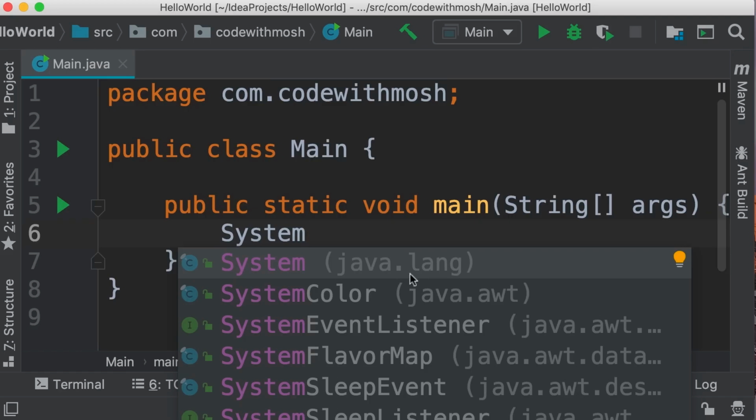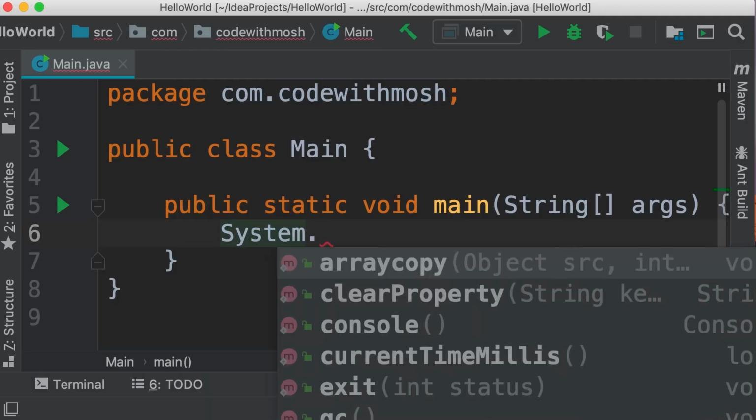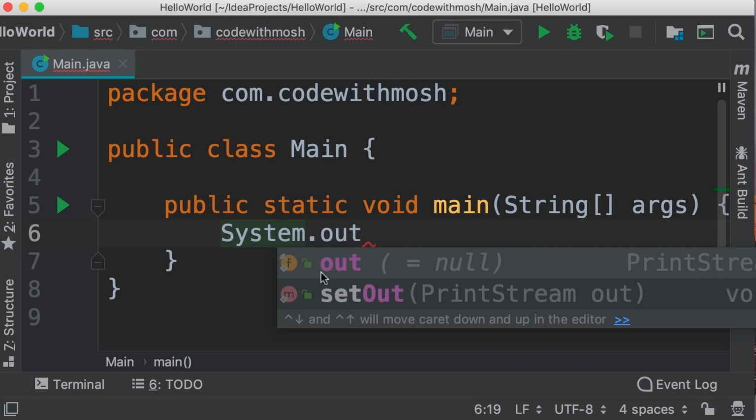or language. Also, look at this icon on the left side. This indicates a class. Now, inside this class, we have various members. We can use the dot operator to see the members defined in the system class. Now, the member that we're going to access is out. Look at the icon of this member. It's F, which is short for field. We're going to talk about fields in the future when we talk about classes and object-oriented programming.